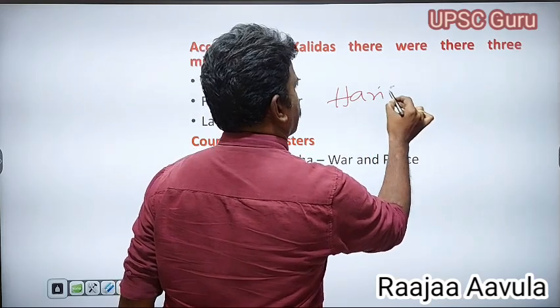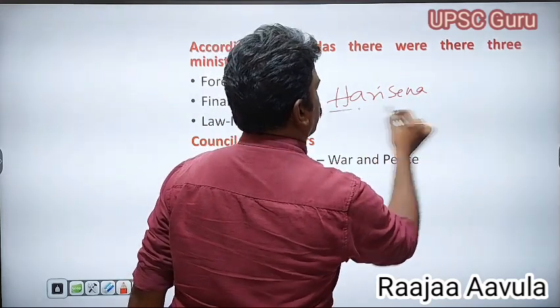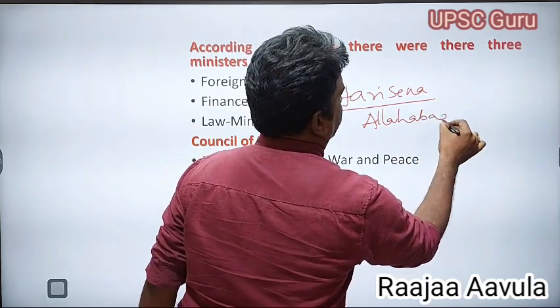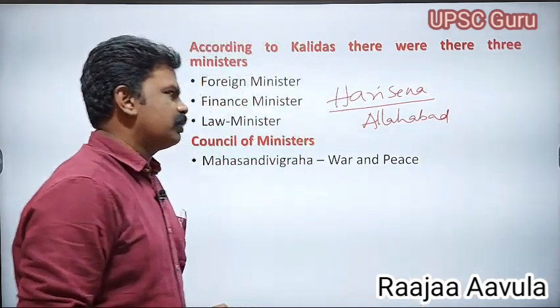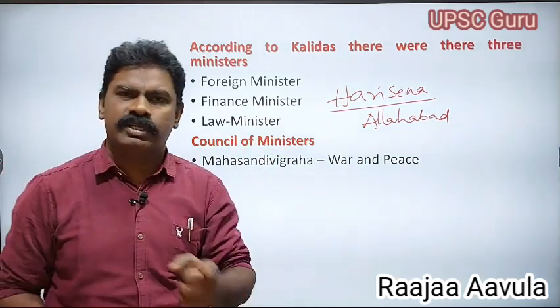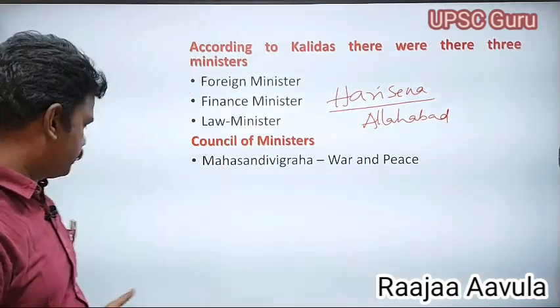Who was Harisena? The writer of the Allahabad inscription. Harisena was Mahasandhi Vigraha during the time of Samudragupta.